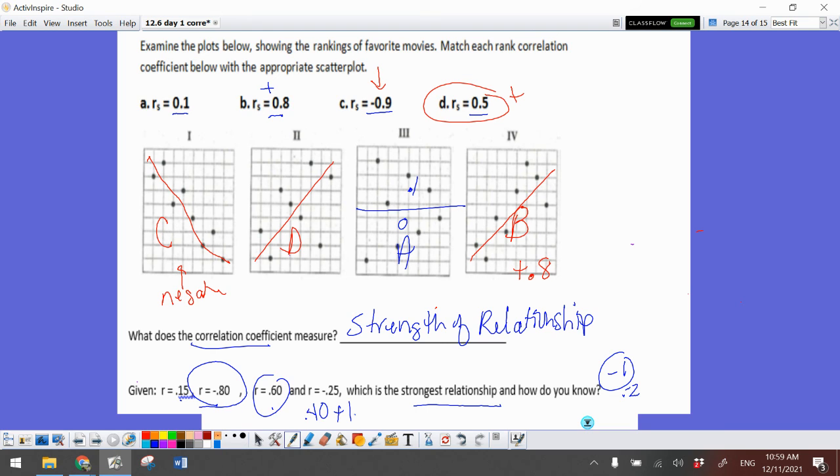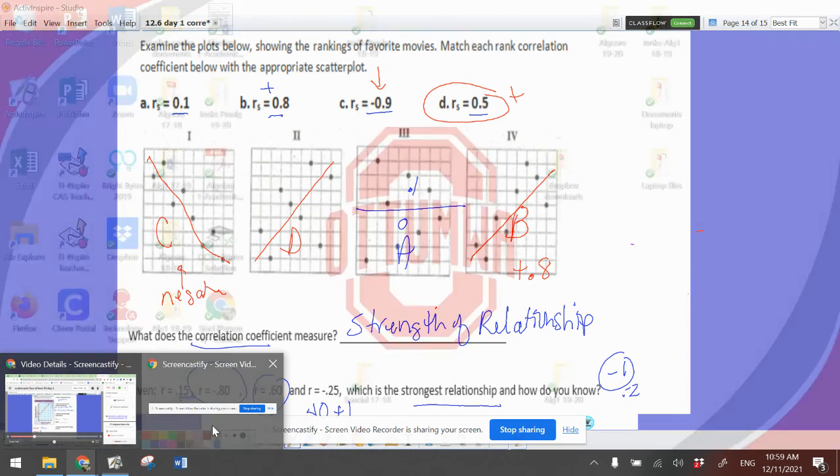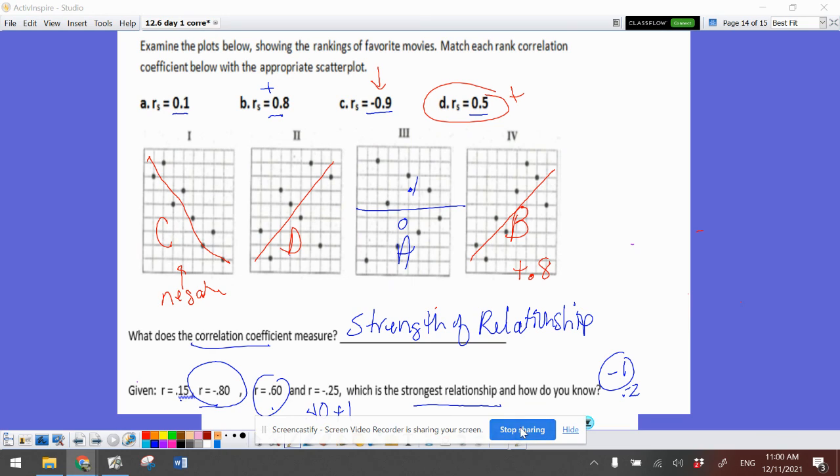All right, so let's see what you can do with correlation coefficients today and determining who is stronger, who is weaker, and do some estimations. And we are just about done with our stats unit.